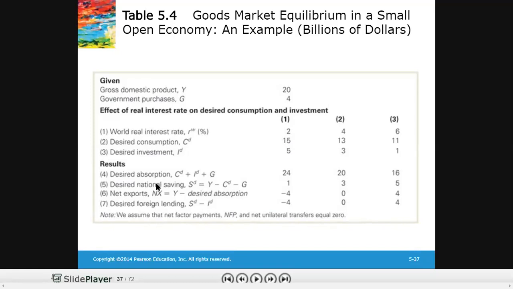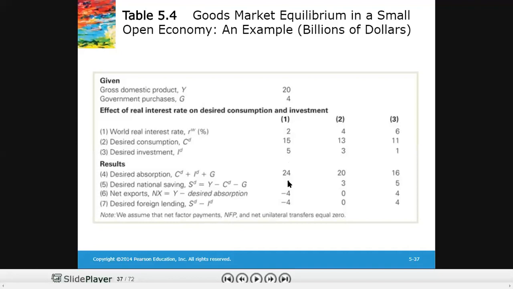And you would find the desired national saving by subtracting desired absorption from output. You would subtract consumption and government purchases from the output. So this is 15 plus 4, 19, and 20 minus 19 will give us the value of desired national saving at an interest rate of 2%. So desired saving is 1 and desired investment is 5. It means that domestic businesses require more money than is available in the domestic economy.